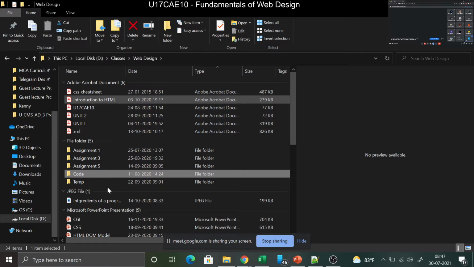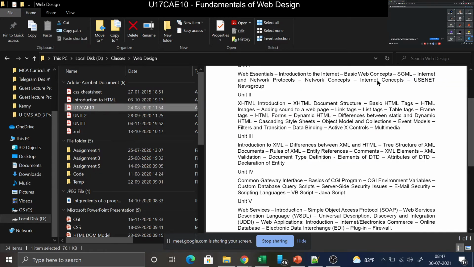We have stopped with this, and network concepts we'll see a little bit later, because that is not important for you. What is important is HTML, which you can see in the second unit, and we will study CSS and go on like that parallelly.